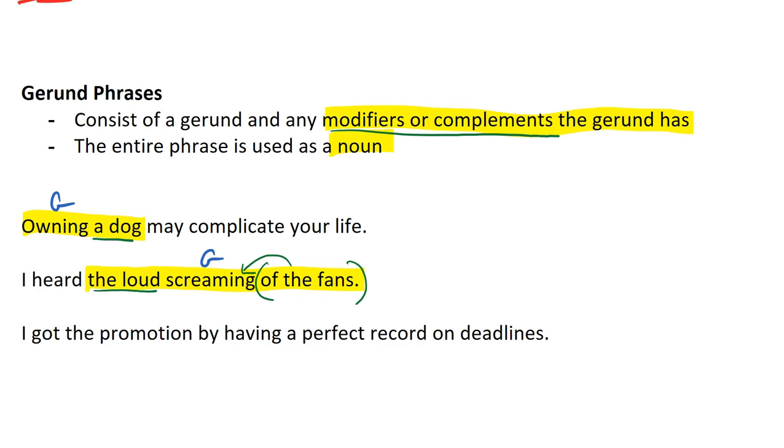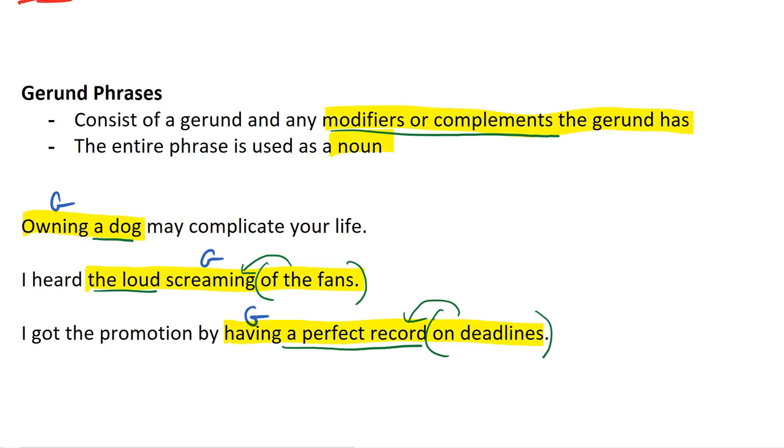In the third sentence, I got the promotion by having a perfect record on deadlines. Having a perfect record on deadlines is your gerund phrase, with the gerund being having. Having what? It was having a perfect record. And then we have the prep phrase on deadlines, which again is an adjective prep phrase, which helps to describe record.